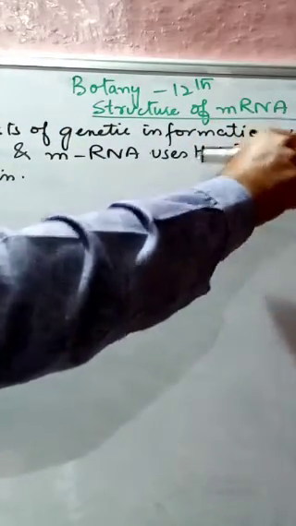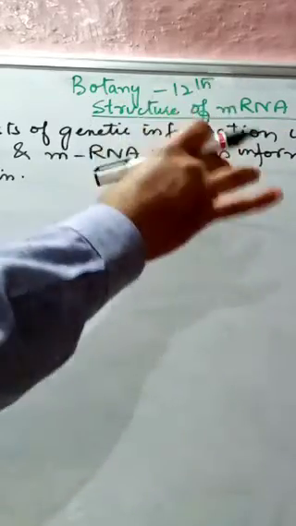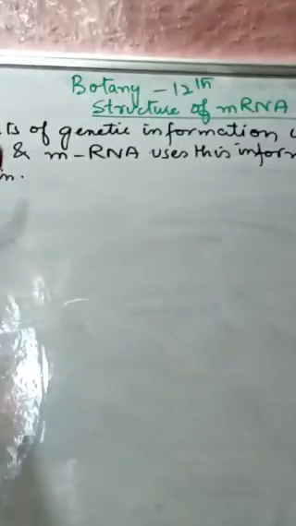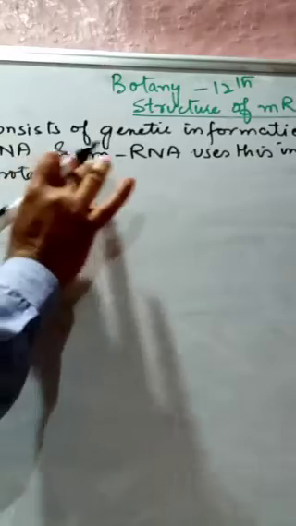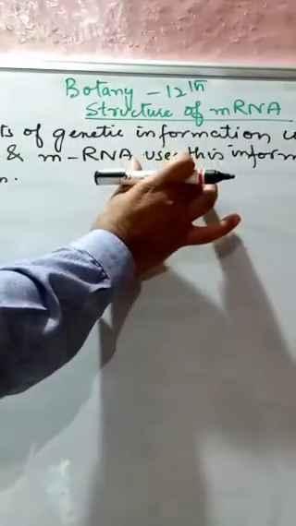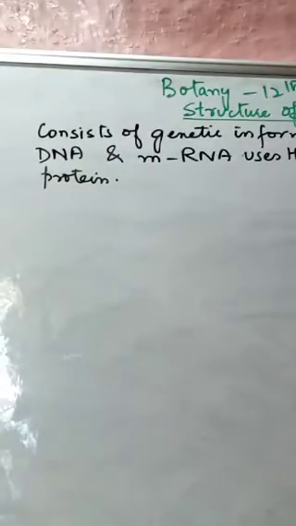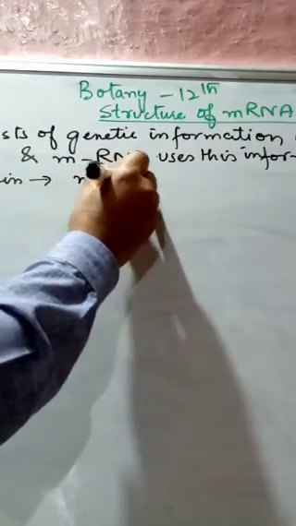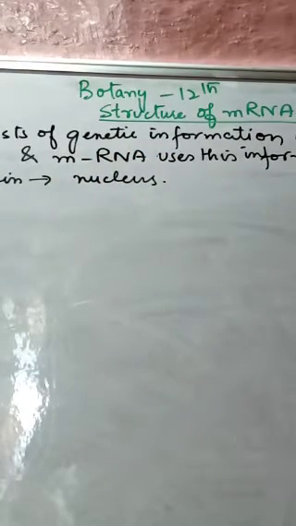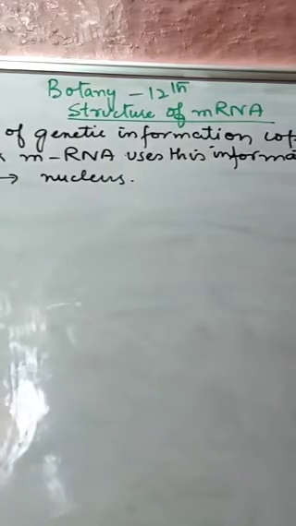So why is it called an mRNA? Because it consists of genetic information, and that genetic information has been copied on by DNA. That information has come here from the DNA, and the mRNA uses this information to code a certain protein. And that is why this mRNA is present within the nucleus. It is found inside the nucleus.